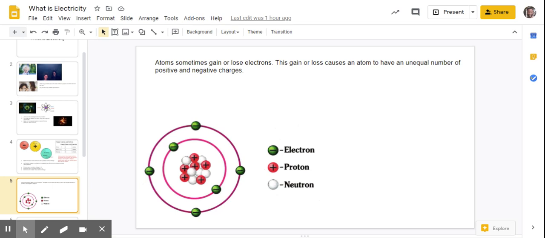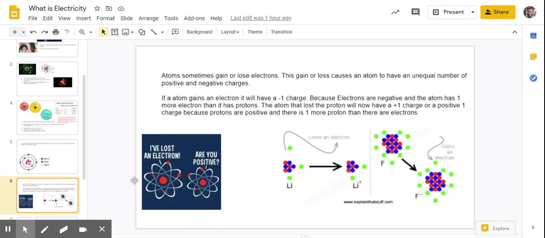So, like we said, most atoms or most particles are neutral. So, how do they gain a charge? How do they become negative or positive? Well, what happens is an electron can leave one atom and be attracted to another atom.